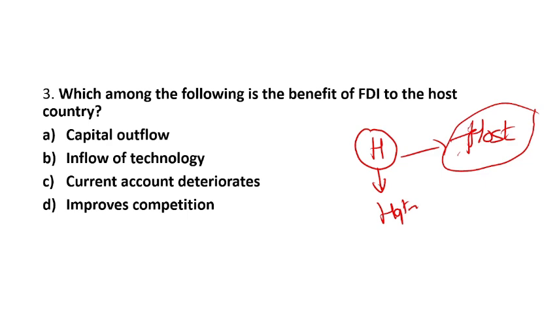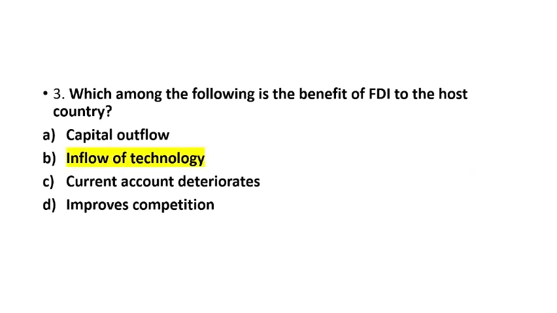So A will not be there, B will be there, C will also not be there. Improved competition: the competition at the world level can be improved, but at the domestic level it won't be improved. So D can't be the answer. Option B, inflow of technology, is the most appropriate answer.